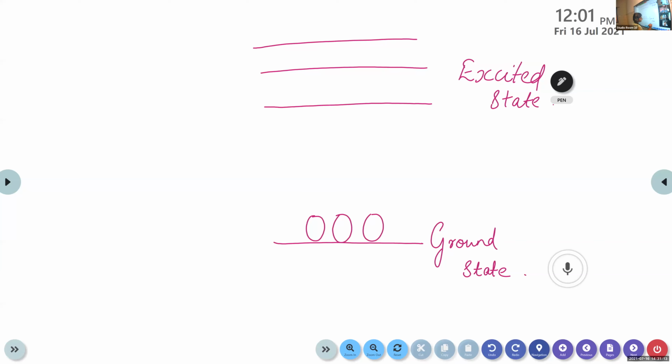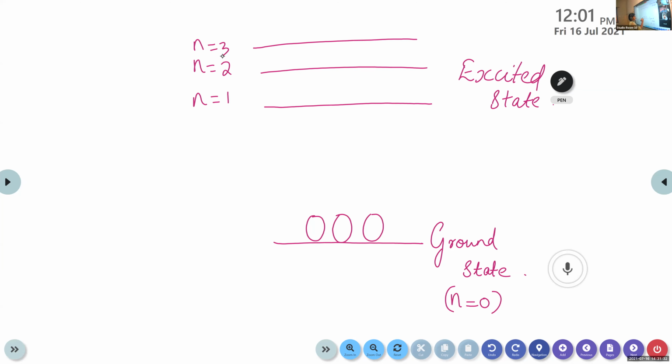Consider the energy level n equal to 0. Here it is n equal to 1, then n equal to 2, n equal to 3, etc. So this is considered as the ground state, and these all are considered as the excited state.